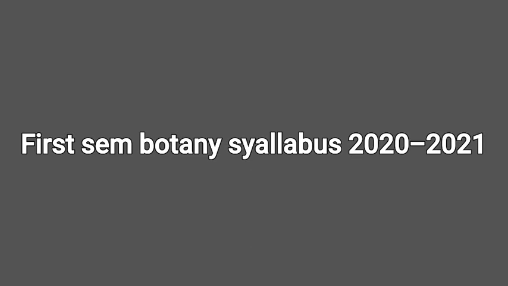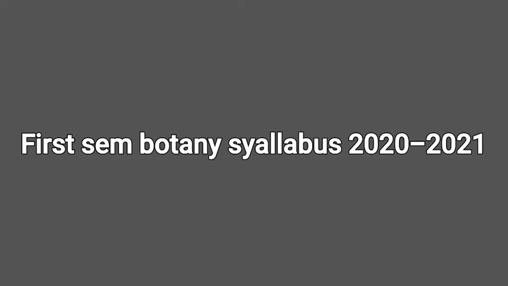The final theory examination is for 80 marks, and internal, in the sense a small unit test, is conducted in the middle of the semester. 2 small unit tests, the marks is 20 marks. Totally 80 marks you have to write for the theory examination plus 20 marks internal.